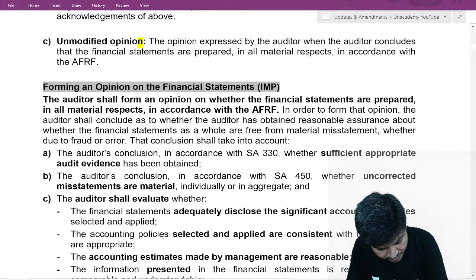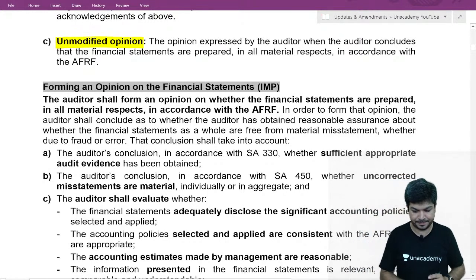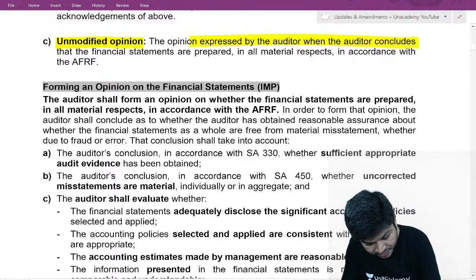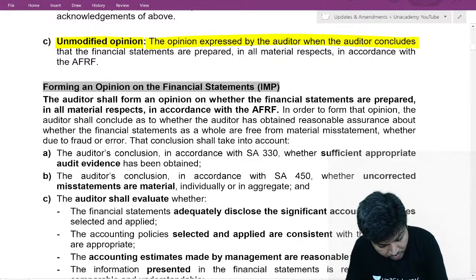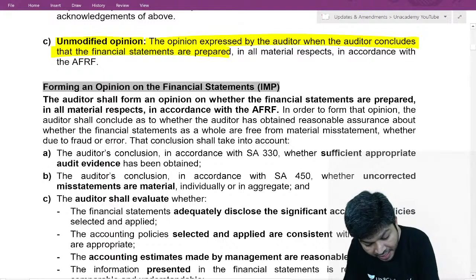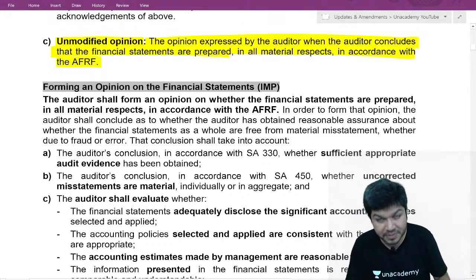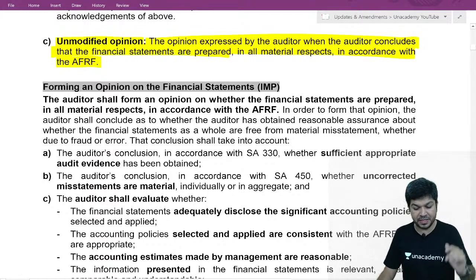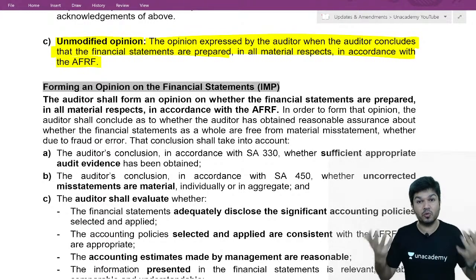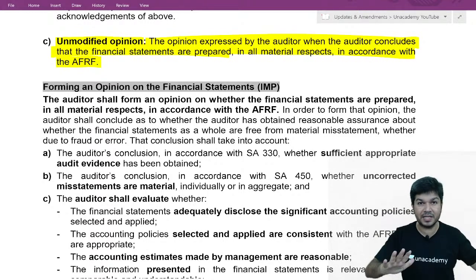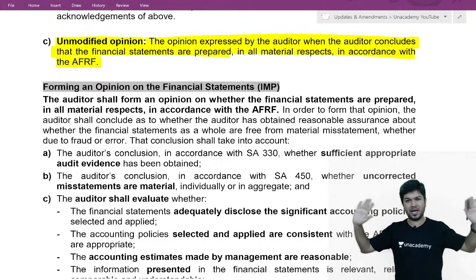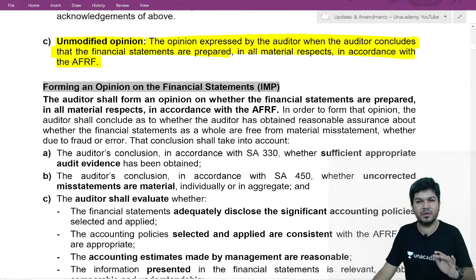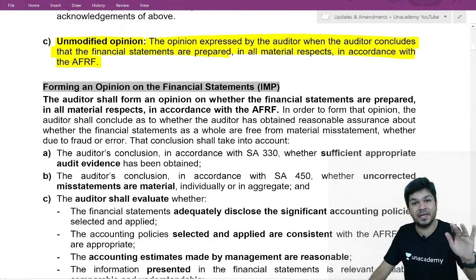The auditor gives an unmodified opinion when the auditor concludes the financial statements are prepared in accordance with the applicable financial reporting framework. In simple words, they are prepared as per the laws and regulation.